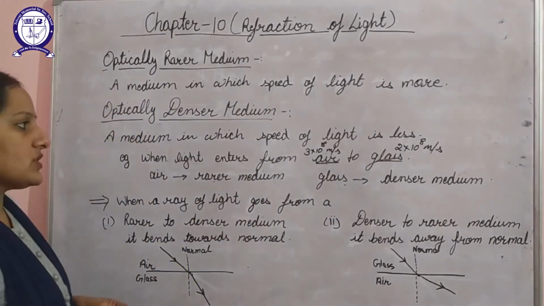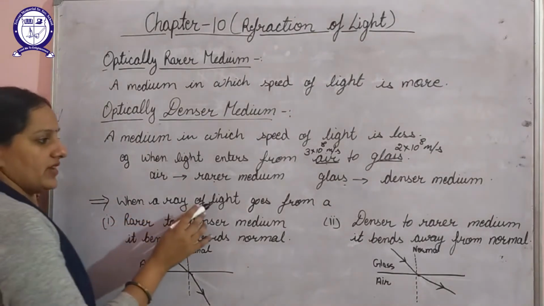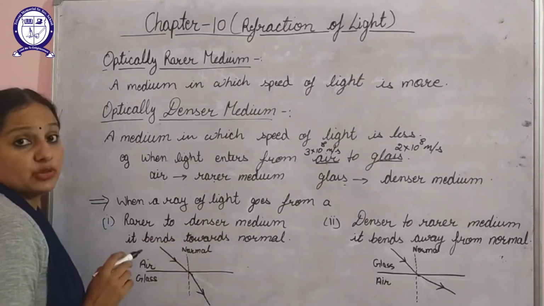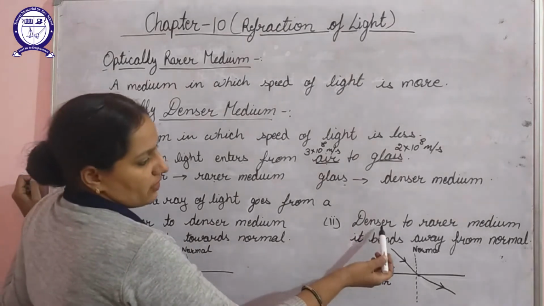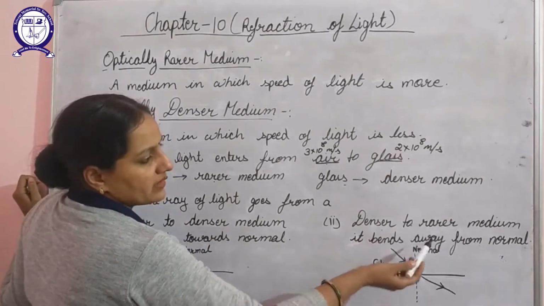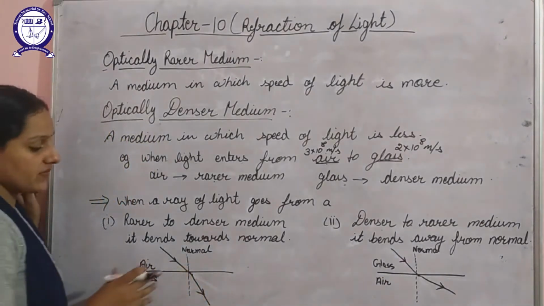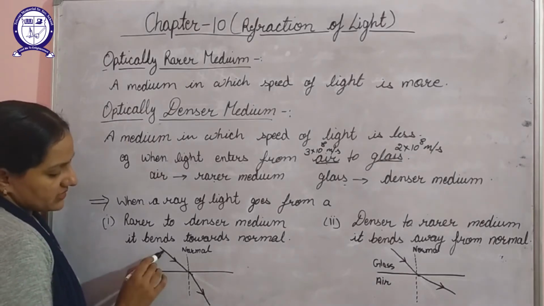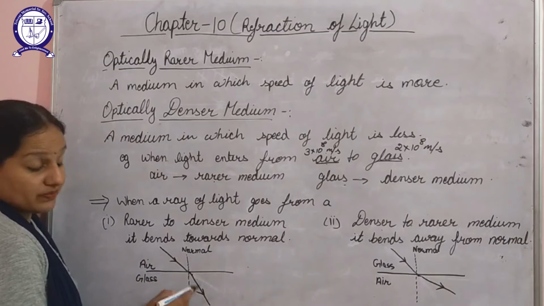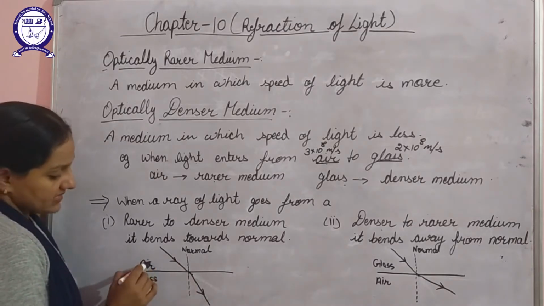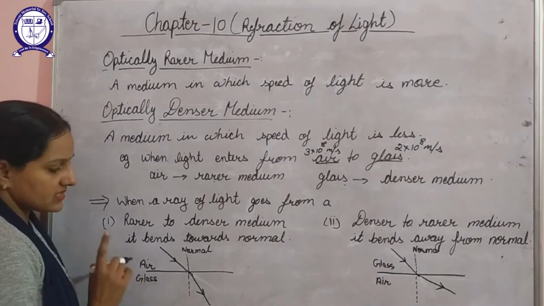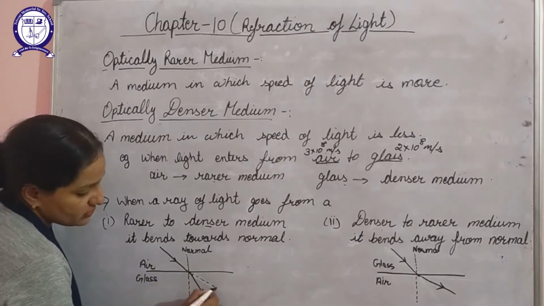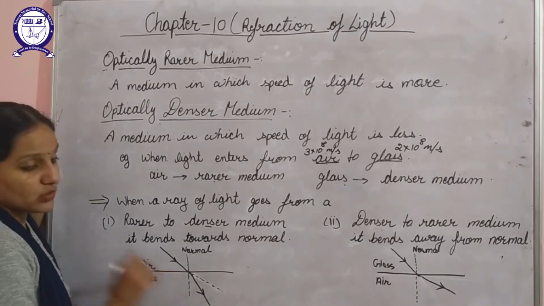Now one more property is that whenever a ray of light moves from a rarer to a denser medium, it will bend towards normal. And when a ray of light moves from a denser to a rarer medium, it will bend away from normal. Let's consider this with an example. Here the medium is air. When the ray of light travels from air and enters glass, as air is a rarer medium and glass is a denser medium, when it moves from rarer to denser, it will bend towards normal. Actually this must be the path of this light ray, but it will bend towards normal.